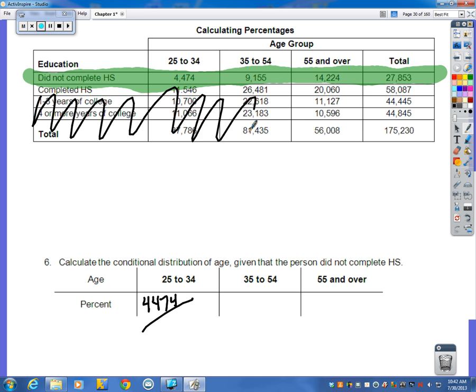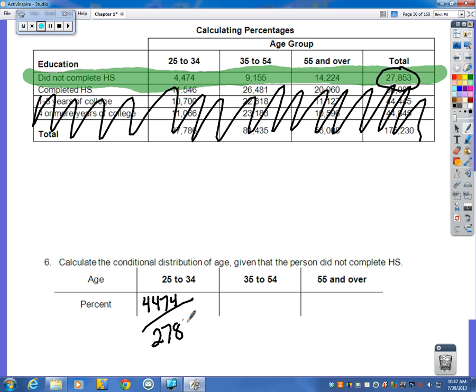Remember, I'm ignoring all of these other people. So the total I'm looking at is the 27,853. So if I were to type that in real quick, 4,474 out of 27,853, that gives me 16.1%. 16.1% of 25 to 34-year-old people did not complete high school.